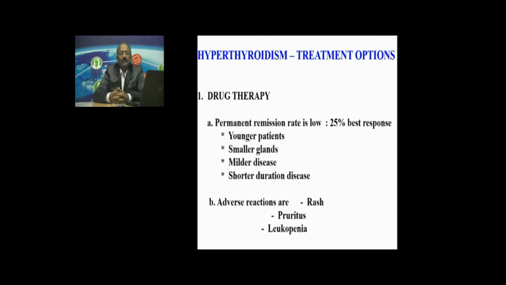Young patients, a very small gland, a very short history of thyrotoxicosis, or a very mild disease with a very mild borderline increase of T3, T4. Please consider medical management. Permanent remission will never happen. It can be best only in 25% of the time. There can be long-term remission.